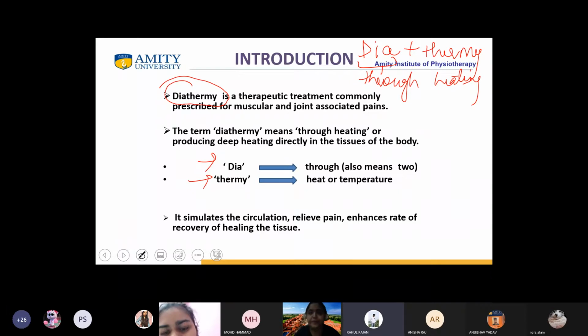Okay. And it is a therapeutic treatment which is commonly prescribed for muscular and joint associated pains. And to be very precise, what will it do? When heat is going through the body, what will happen? Yes, Hera. If heat is going through the tissue, what will happen? Which process will happen, beta? Hera?